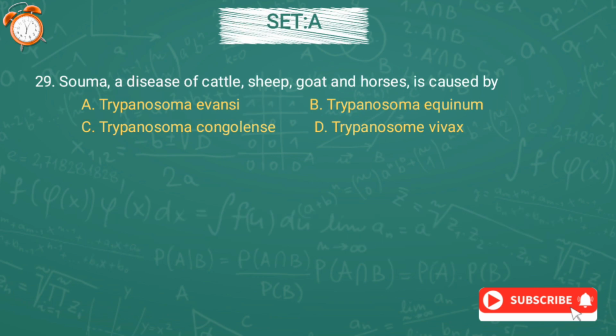Now question number 29. Souma, a disease of cattle, sheep, goat and horses, is caused by option A, Trypanosoma evansi, option B, Trypanosoma equinum, or option C, Trypanosoma congolense, or option D, Trypanosoma vivax. And the correct answer is option D, Trypanosoma vivax.